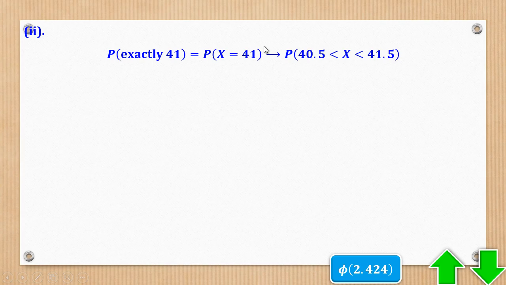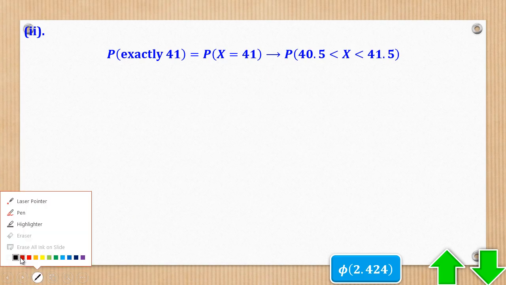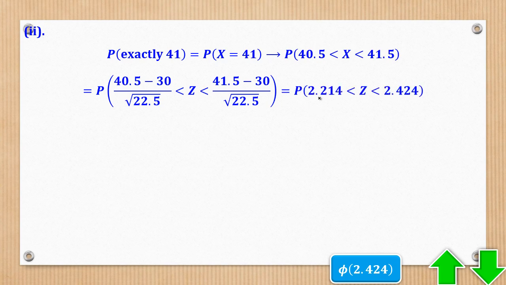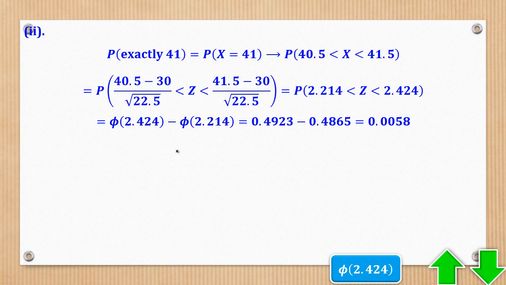Then probability of exactly 41, that is x equal to 41, by continuity correction becomes, you just say plus or minus 0.5 to give you x is greater than 40.5 but less than 41.5. So standardize to get the Z values and then get the corresponding probabilities. Phi of 2.424 minus phi of 2.214.